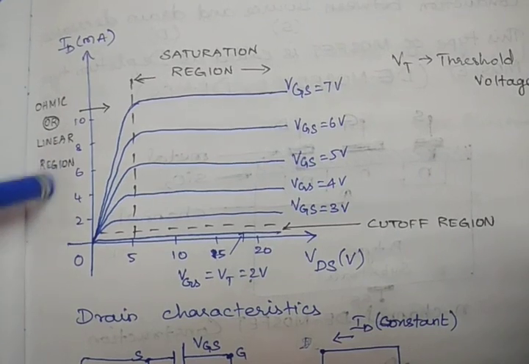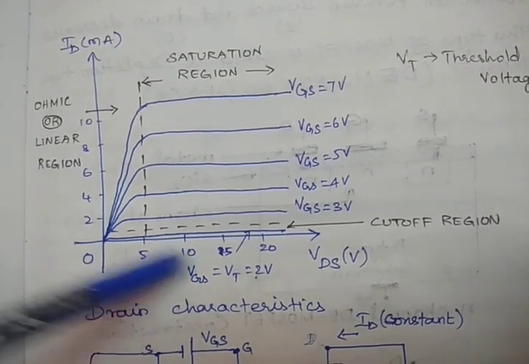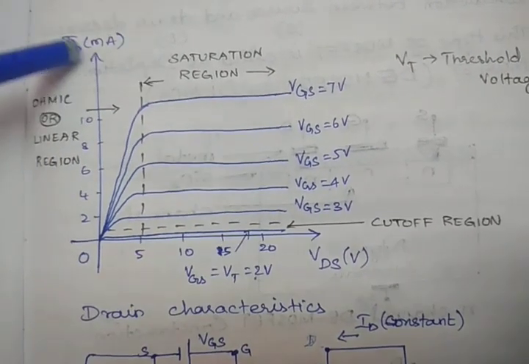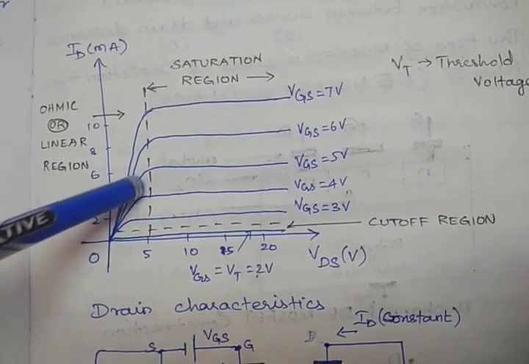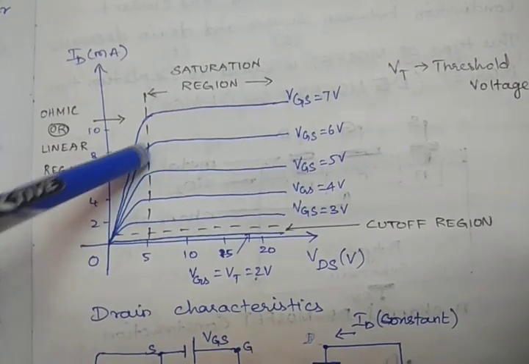First one is the linear region. In this region, voltage and current, which means VDS and ID, both vary linearly, right? So it's like a resistive circuit.